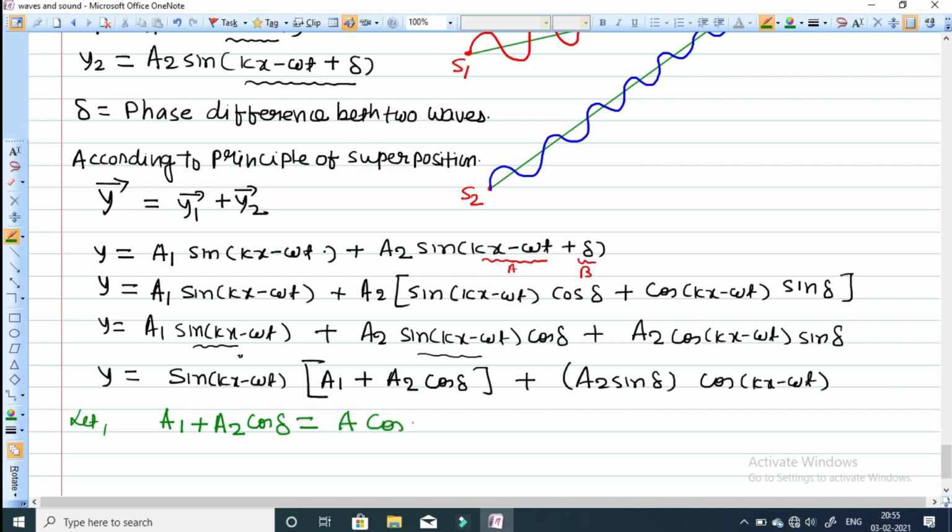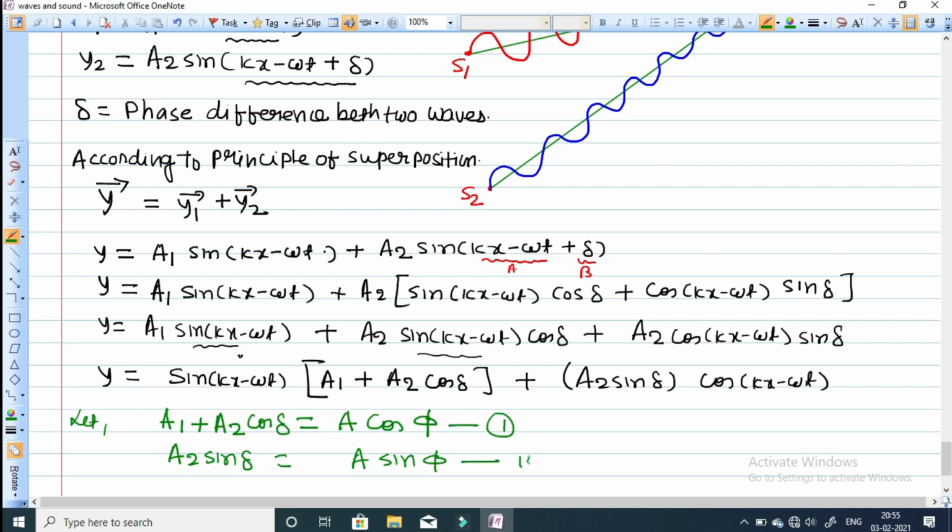So A cos phi, and a2 sine delta, it is a sine function, so I'm writing it as A sine phi, where A and phi are constants. This equation I'm taking as equation 1, and this equation as equation 2.